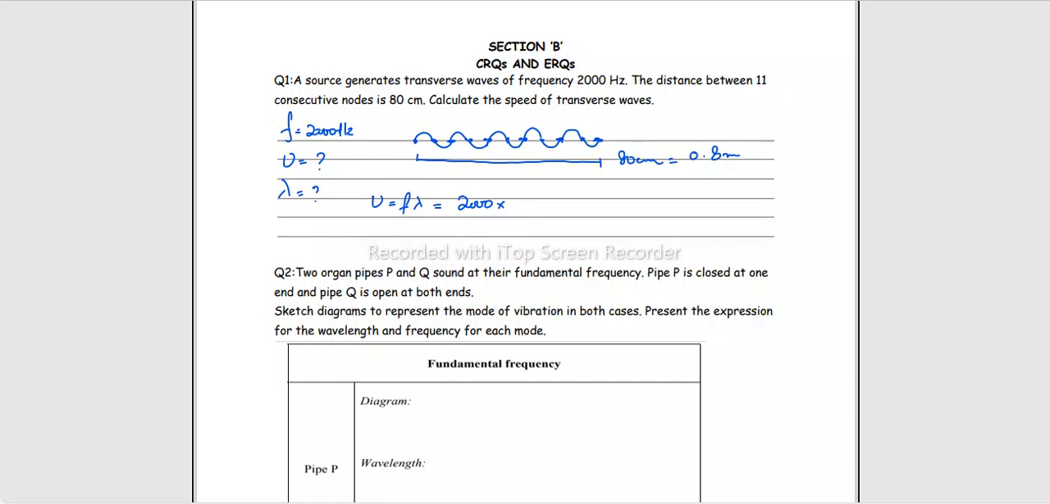अगर 5 waves की length is 0.8 meters, तो what should be the wavelength? That is length of one wave. 0.8 divided by 5. It is 0.16 meters. So let's just put in here 0.16 multiplied by the frequency. It gives you 320 meters per second.